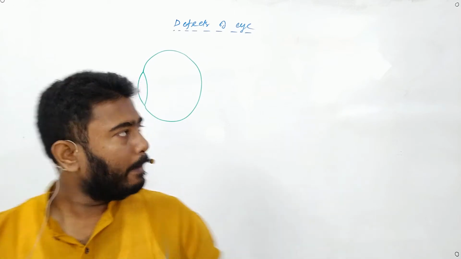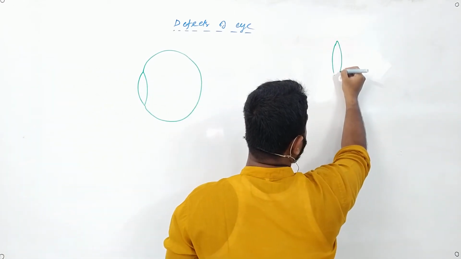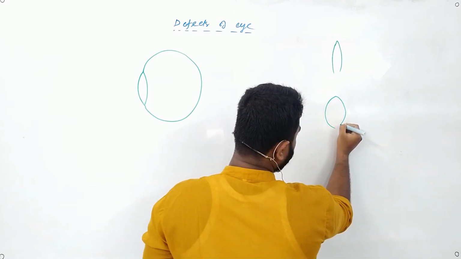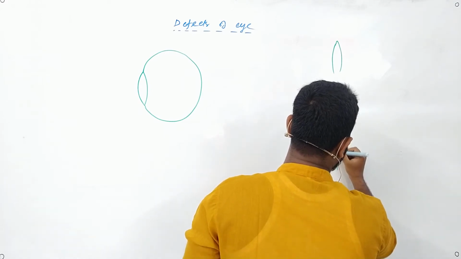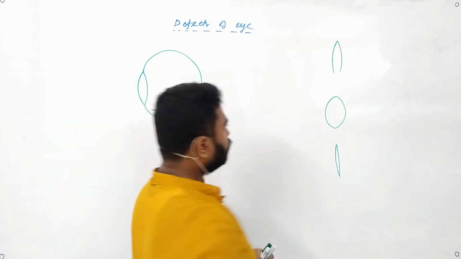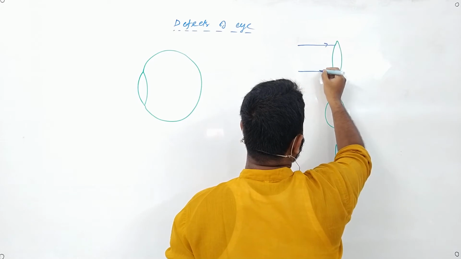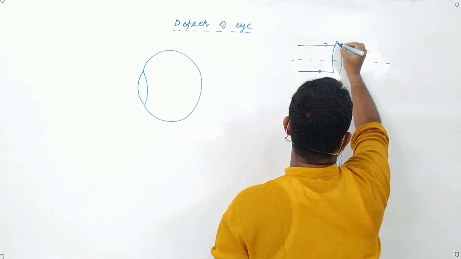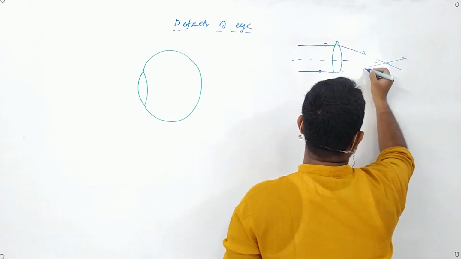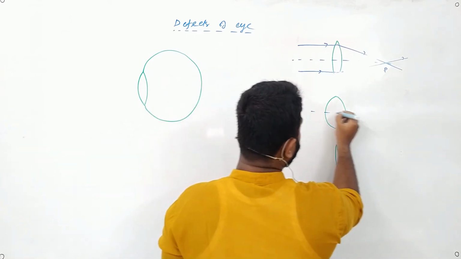Suppose I have a lens like this. I have a lens like this. And I have a lens like this. In the first one, the ray of light is coming in this direction, and after refraction it is forming the image at the point P. Now I give you two choices.